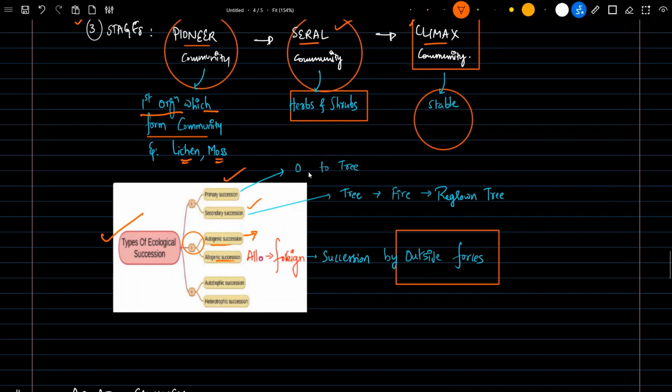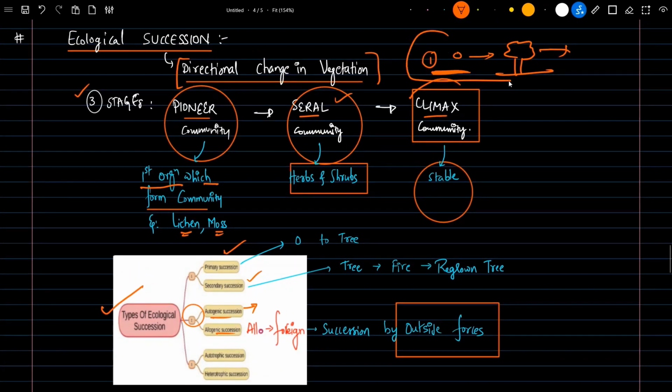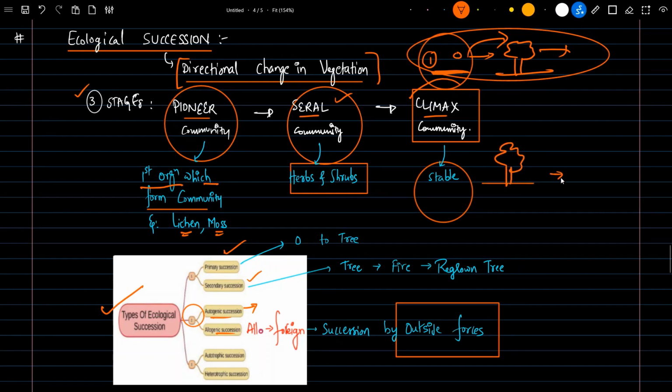Primary succession, let's say this is the example: when there is nothing on the land, it leads to the formation of something. Now the secondary succession is an extension of primary succession. Let's say there is a tree already, and a fire happens. Again there will be zero because the fire happened and nothing exists. And again primary succession happens here, and again the climax community is formed. This whole thing is called secondary succession.